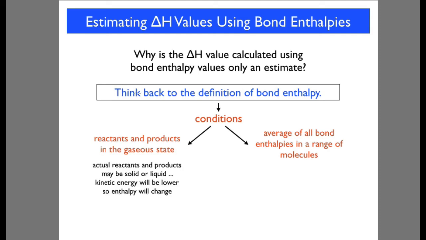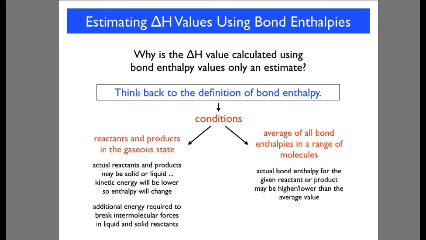The actual reactants and products may be solid or liquid in a reaction, and so kinetic energy will be lower, so the enthalpy will change in reality. The actual bond enthalpy for the given reactant or product may be higher or lower than the average value. Furthermore, additional energy is required to break intermolecular forces in liquid and solid reactants. So these things mean that it is most certainly just an estimate when calculating using bond enthalpies. Splendid.